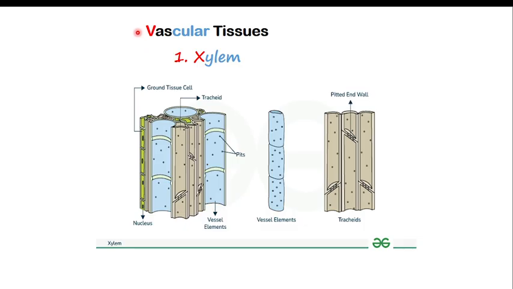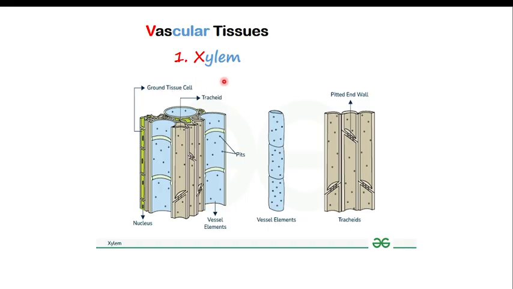So remember, permanent tissue is divided into either ground tissue or vascular tissue. In vascular tissue, we have xylem and phloem. When we say vascular, you know, vessels. For the human body, we have blood vessels, but plants do not have blood vessels. God created xylem to transport and phloem to transport instead of the blood vessels of human beings.